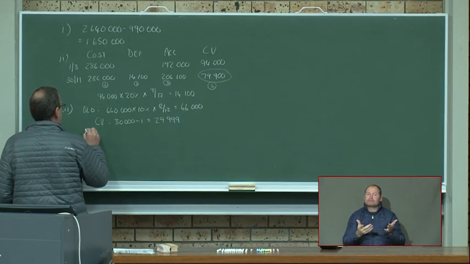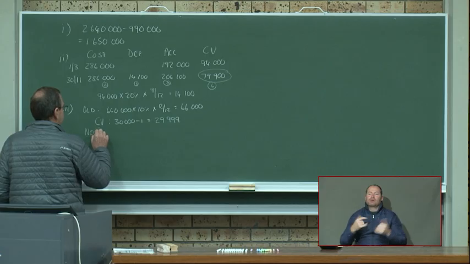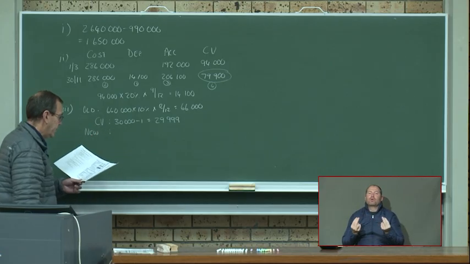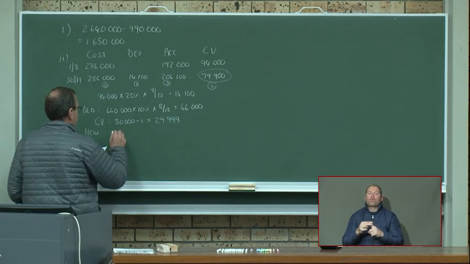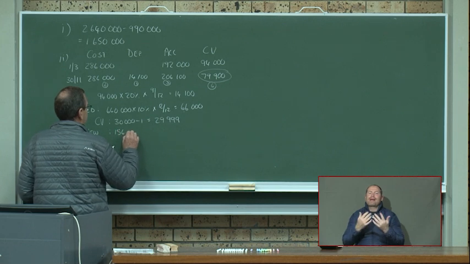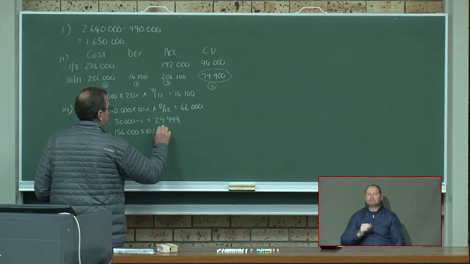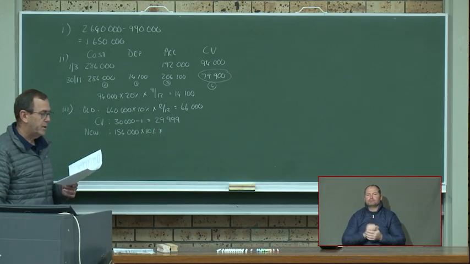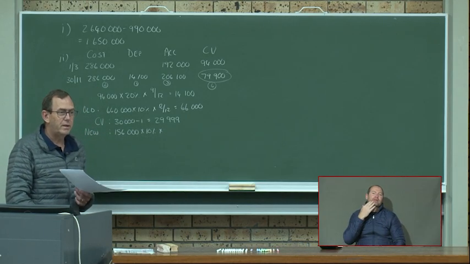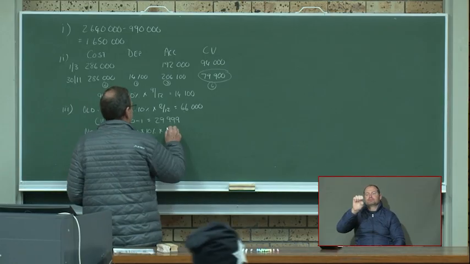And then we had new equipment. The new equipment that we bought was 156,000. We also write off 10%. We bought the new equipment on the 1st of September. So we had it for 6 months.